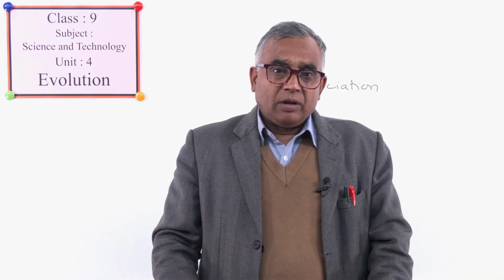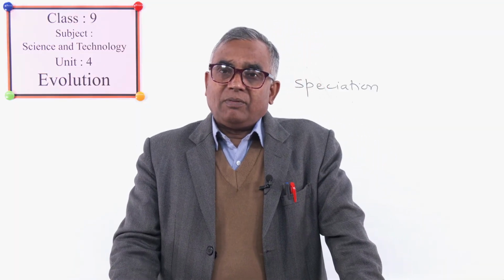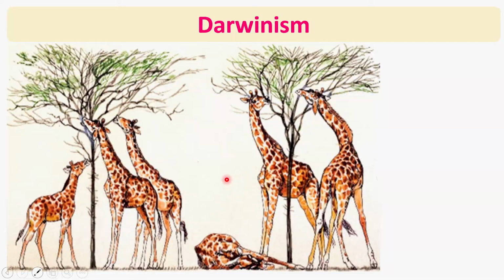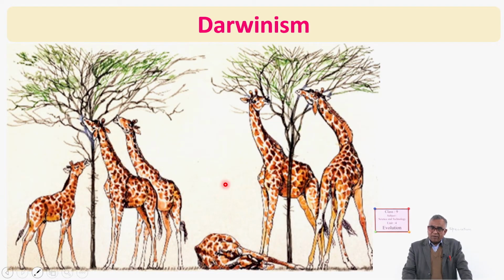Now, how did Darwin justify his theory? He told that due to variation, at first, giraffes were of long-necked as well as short-necked. Till there was enough grass, no problem for their food.